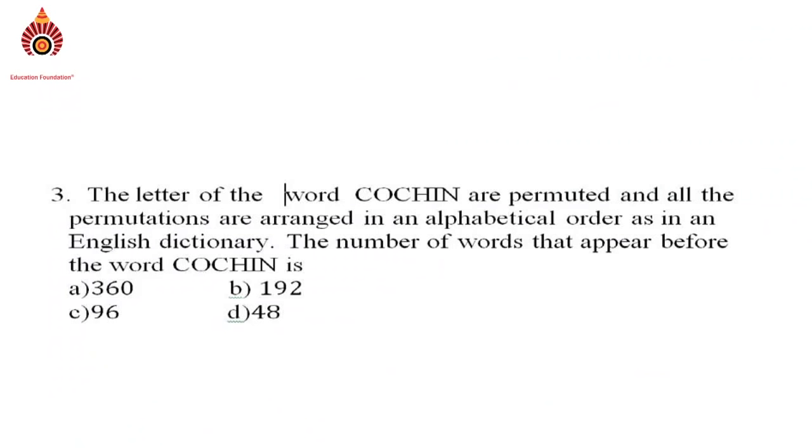See the next question. The letters of the word COCHIN are permuted and all the permutations are arranged in alphabetical order as in an English dictionary. The number of words that appear before the word COCHIN is: option A 360, option B 192, option C 96, option D 48.